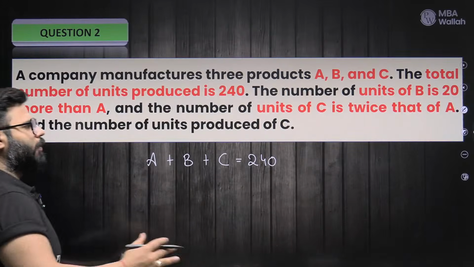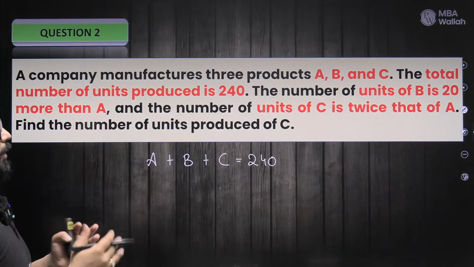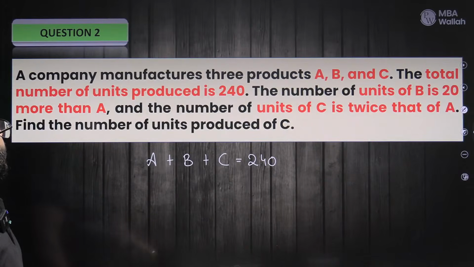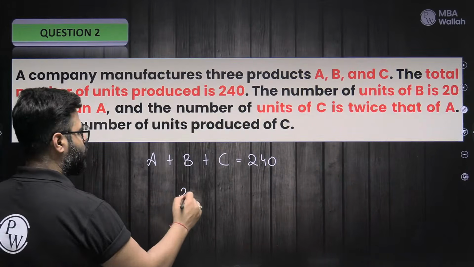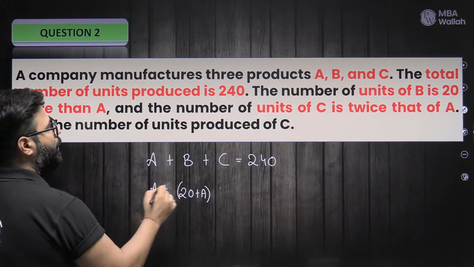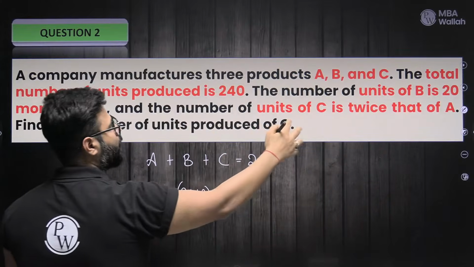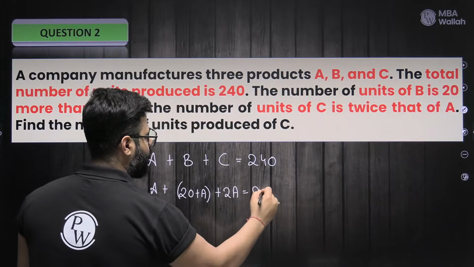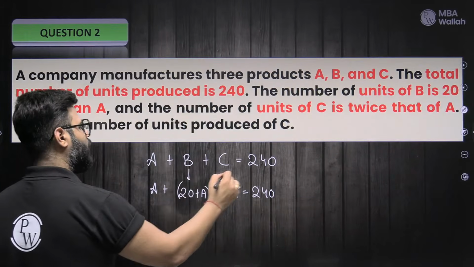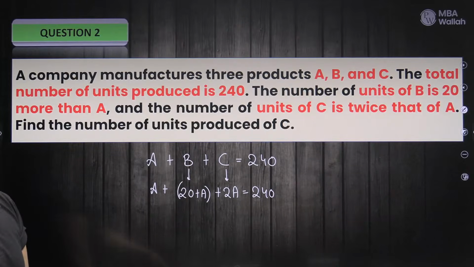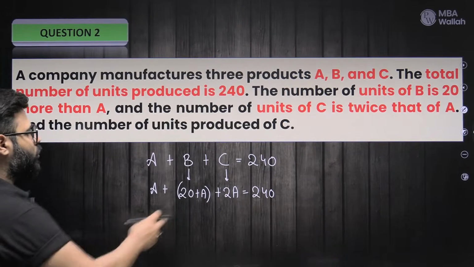Perfect. So it will take some time. I'll get to know you, your current level. Accordingly, we'll make the questions, right? The number of units of B is 20 more than A. So B is 20 more than A. That's it. Perfect. A is A. And the number of units of C is twice that of A. So C is twice of A, right? So I guess here is our equation. Everything easily converted into A, right? Add and get the value of A. I guess 2A, 3A, 4A.